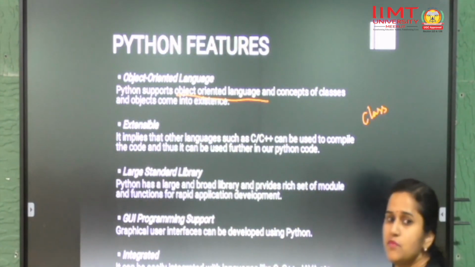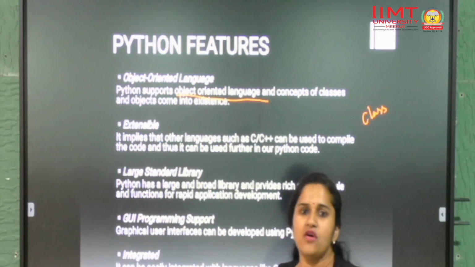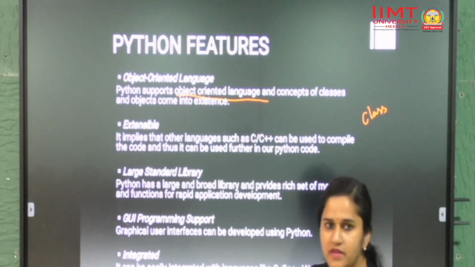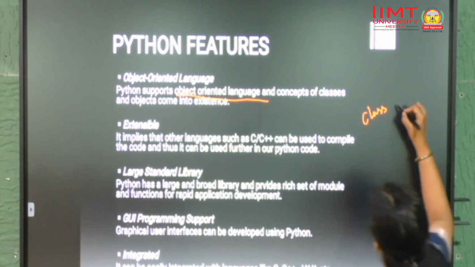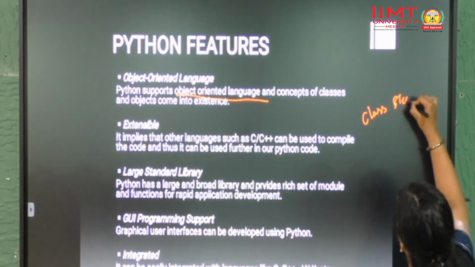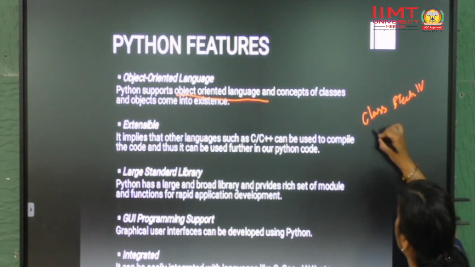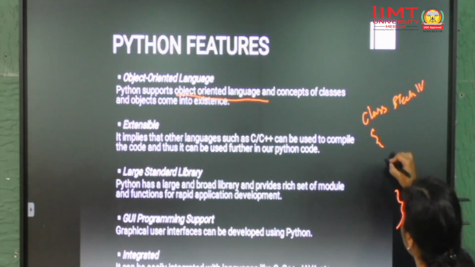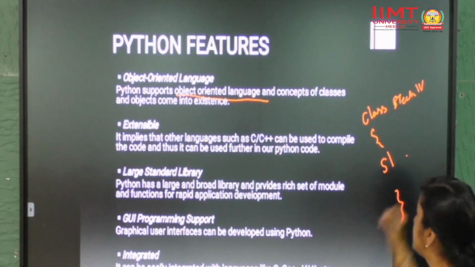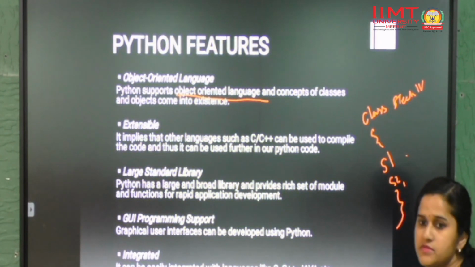There is some similar property that everyone belongs to the BTech 4th sem, right? And every student has the similar property. So we have a class of BTech 4th sem and every student is its object, where we can define S1, S2, and so on as objects.